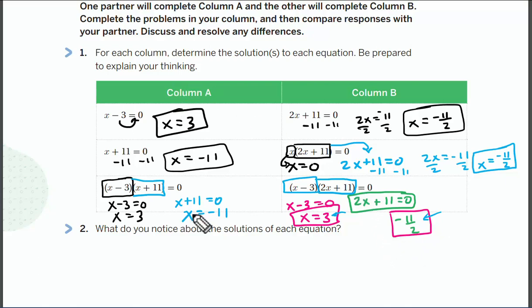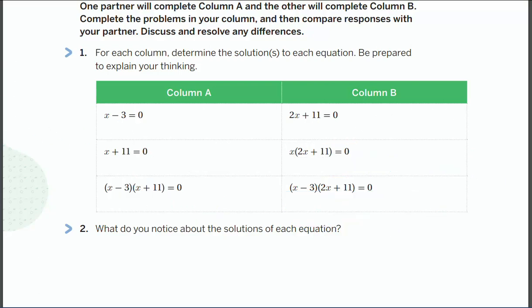So if you were partner A, I would like for you to make sure you have partner B down. If you were partner B, I want you to have partner A down, all that work down. I know you didn't have to do it, but at least get it written down so that you can have it for later. Okay? So make sure you have that down. I'll pause here, or they can pause in the class so that you can get time to write it down. Hopefully we have that written down.